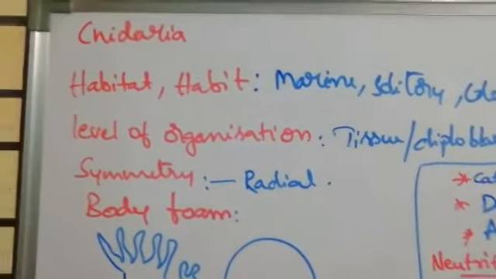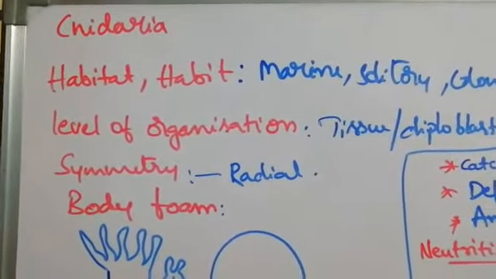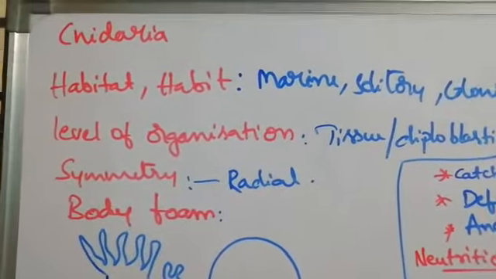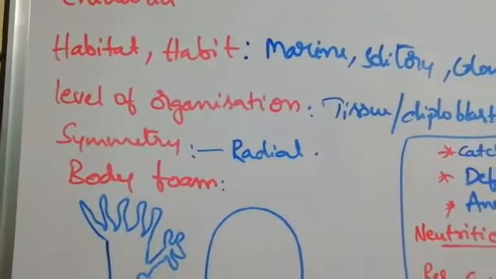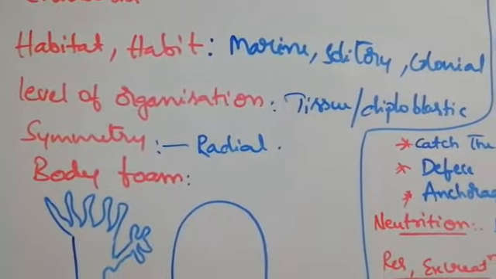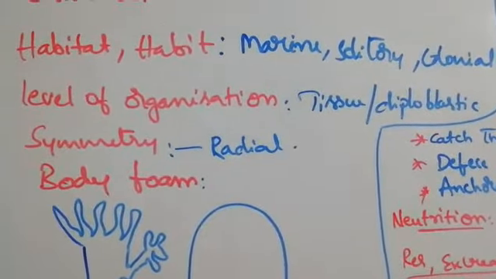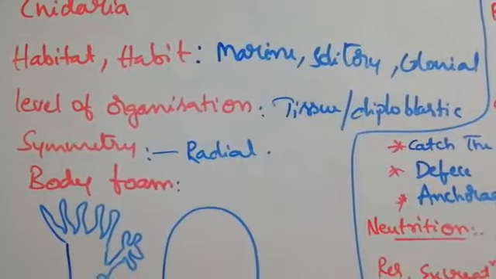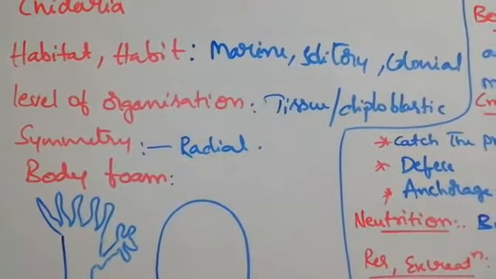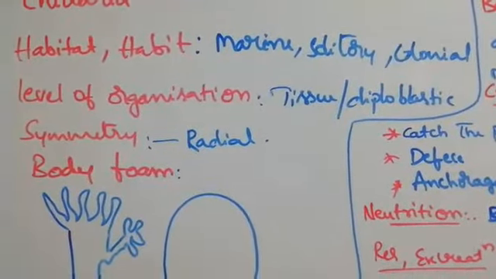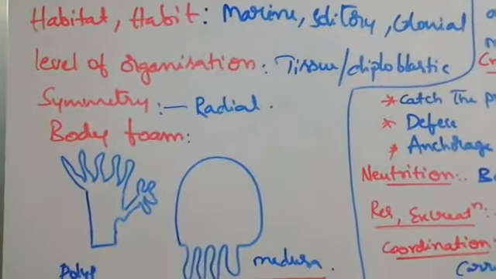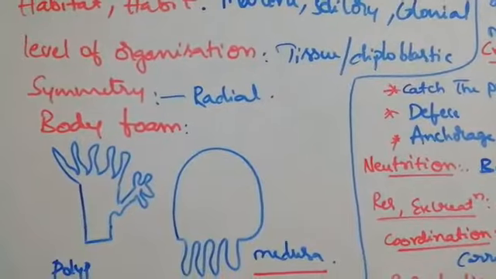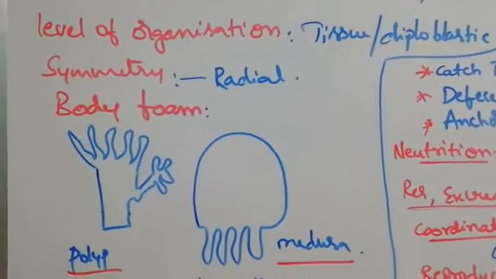Next topic is the Cnidaria. So Cnidarians means hydra, moon jellyfish, all these come under the Cnidaria. Those are also marine animals. Moon jellyfish, if you consider, it is living solitarily, singly, whereas hydras are present colonially. That means here solitary and colonial both will be present. Level of organization is tissue and diploblastic.